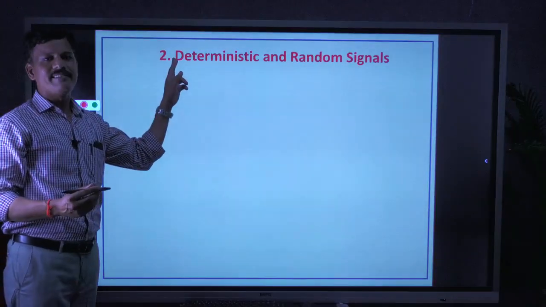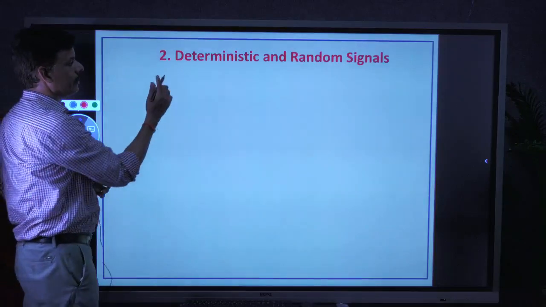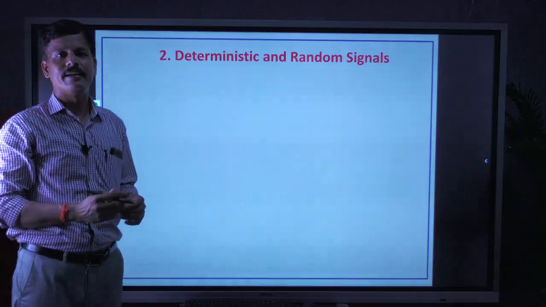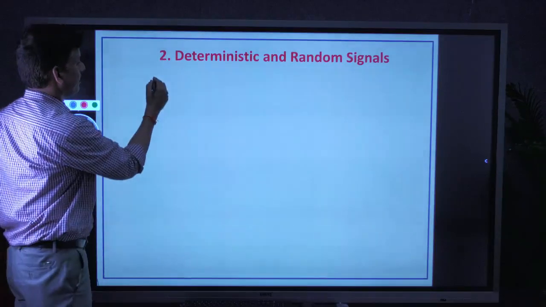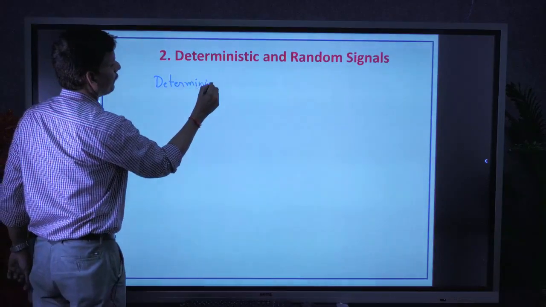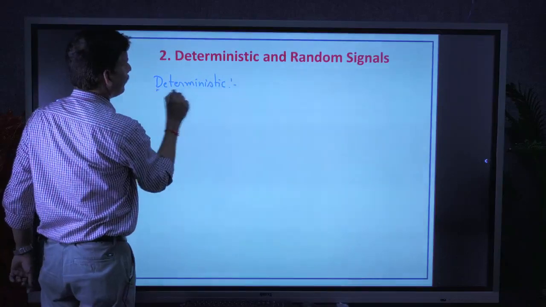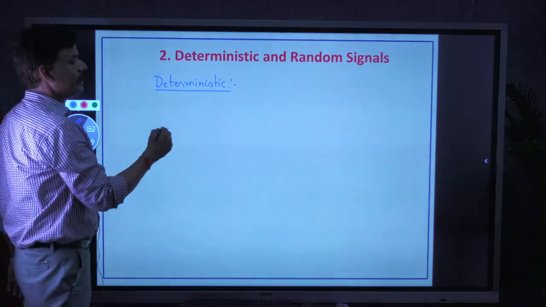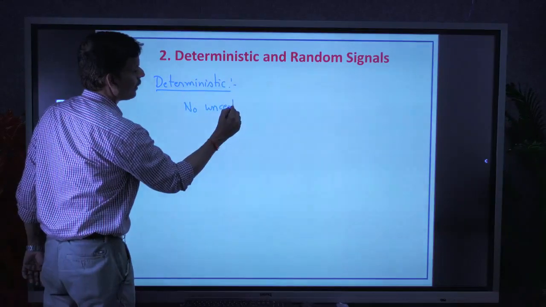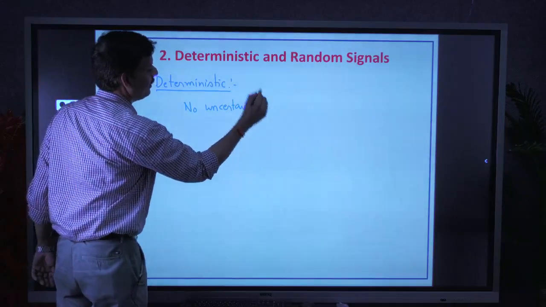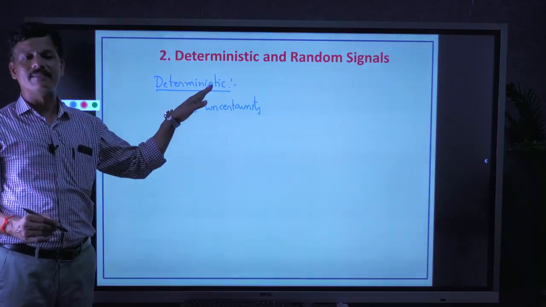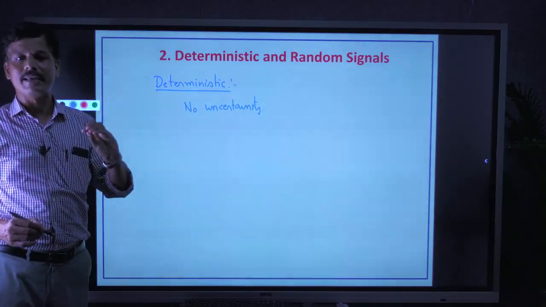A signal is said to be deterministic if it has no uncertainty in its existence, no uncertainty in the representation of the signal. It means these types of deterministic signals are represented with clear mathematical equations.